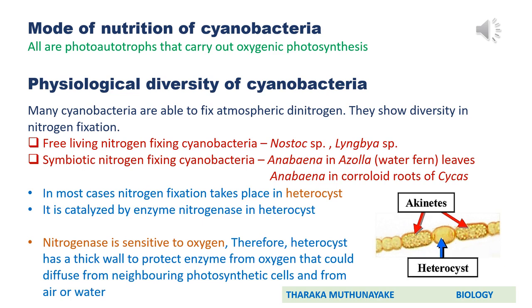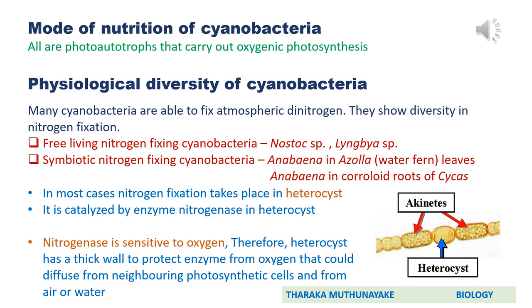First one is Anabaena that lives inside leaves of Azolla plant. Azolla is a water fern. The second example is Anabaena living inside coralloid roots of Cycas. In previous slides, when we were discussing bacteria, we said that during atmospheric nitrogen fixation, N2 gas in the atmosphere is converted to ammonia or ammonium ions. Same thing is done by these cyanobacteria as well.